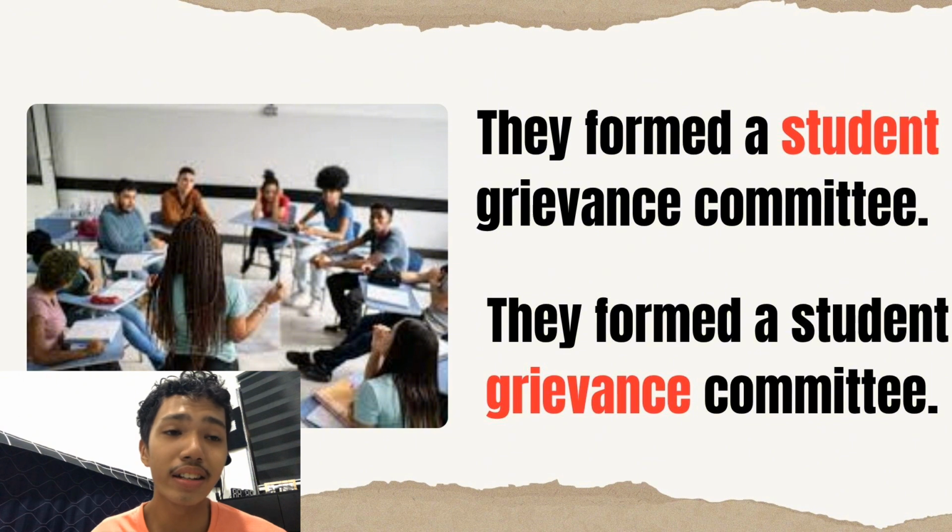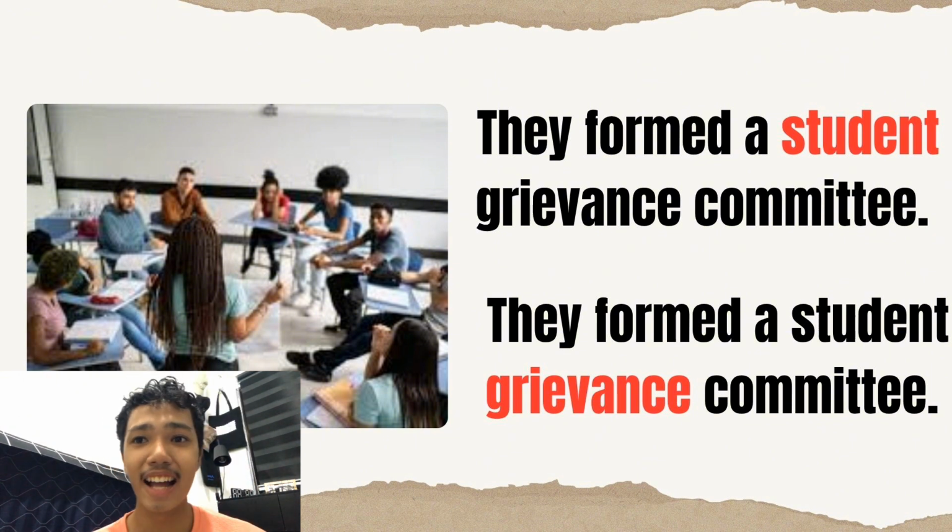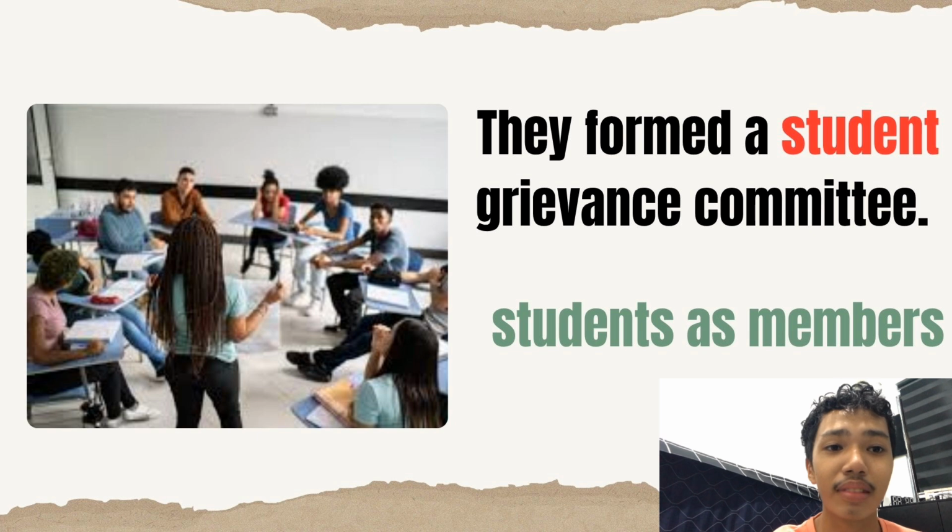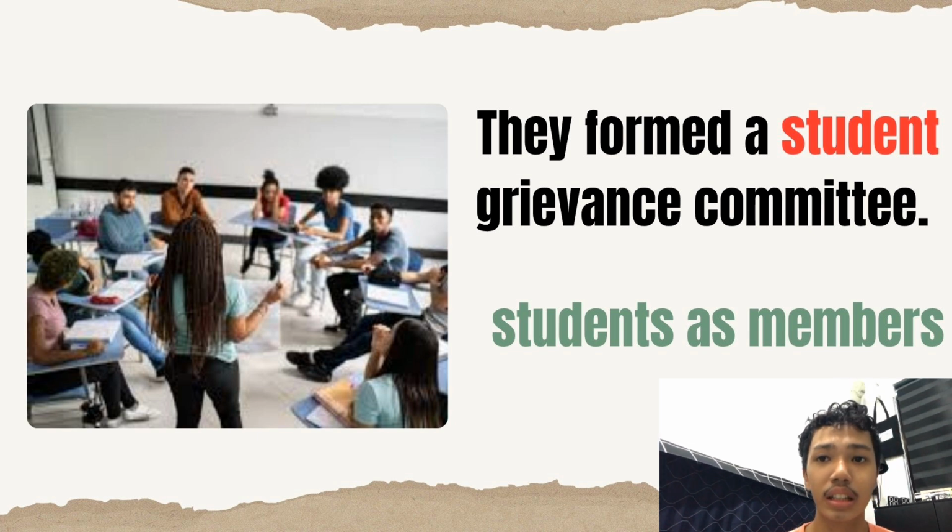They form a student grievance committee. Now you might think there is only one way to understand this, but listen closely. Depending on which word we stress, we can get two different meanings. First meaning, stress on student. If I say they form a student grievance committee, what I am saying is that the committee is made of students. In the committee, the members are the students themselves.